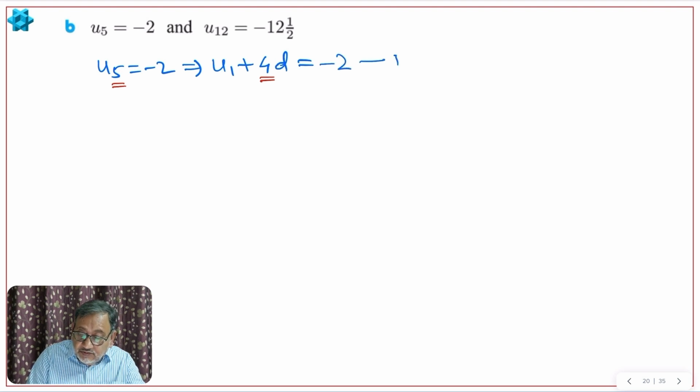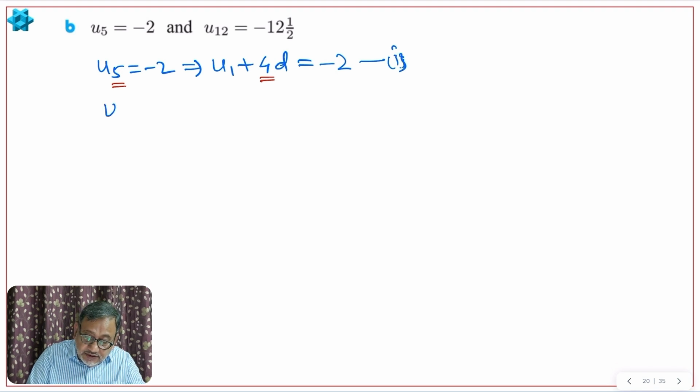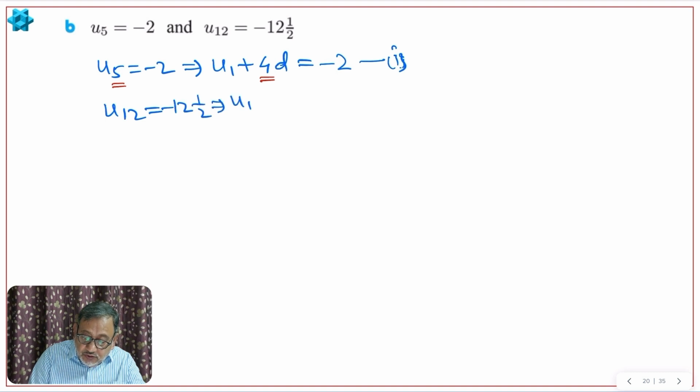This is equation 1. Similarly, second equation is U12 is equal to minus 12 and half. So it will be U1 plus how many D? 11D, because here U12, 12th term will have 11D. So 11D is equal to negative 12.5. Let me write.